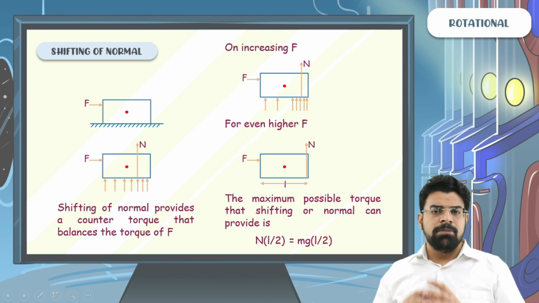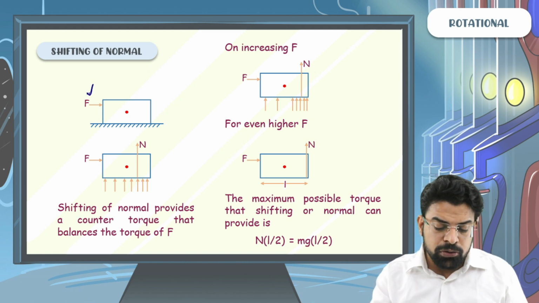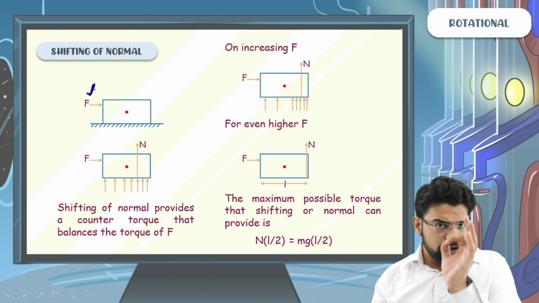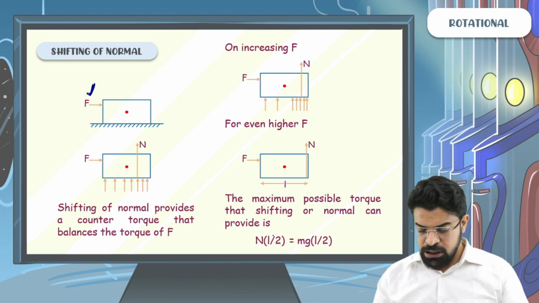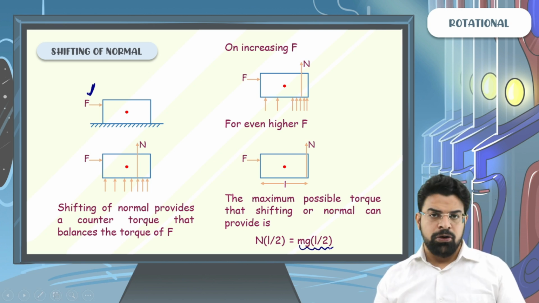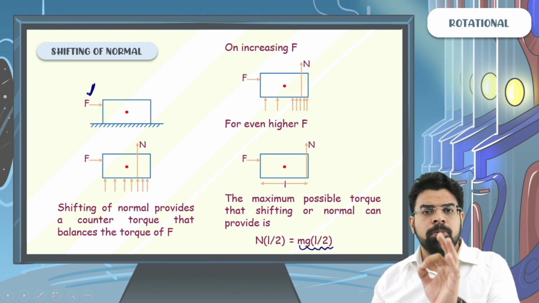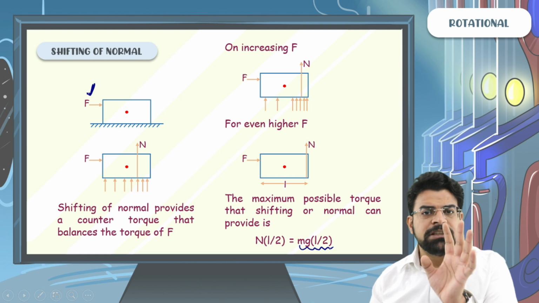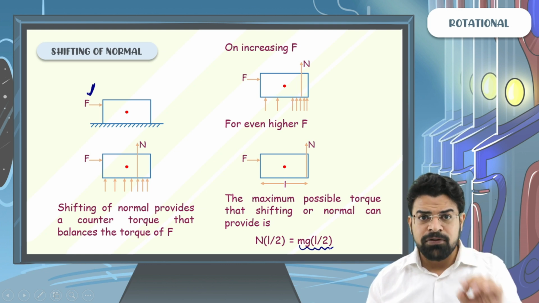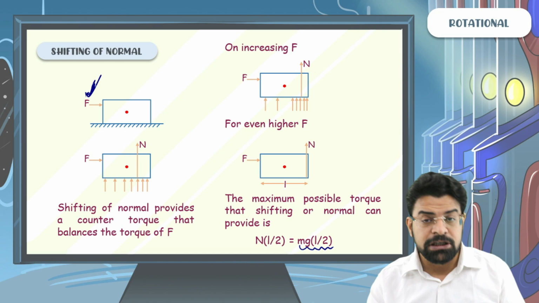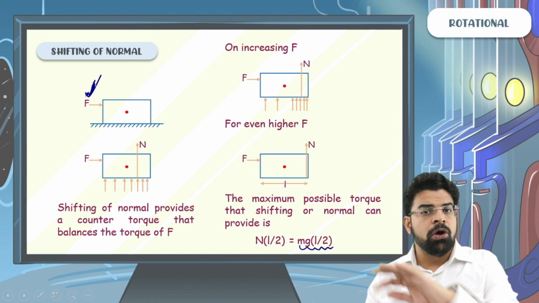So the bottom line is that if the torque due to the external force is less than mg L by 2, then the normal shifts, provides an equal and opposite counter torque, and prevents the body from toppling. But if the torque due to the external force is more than mgL by 2, then the body topples.